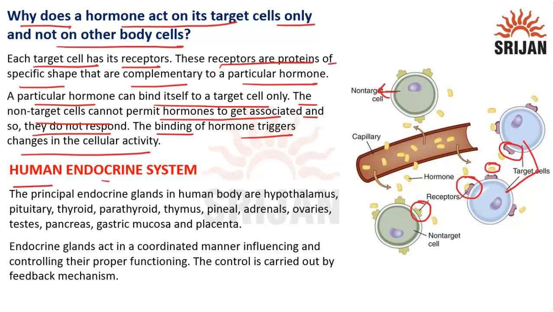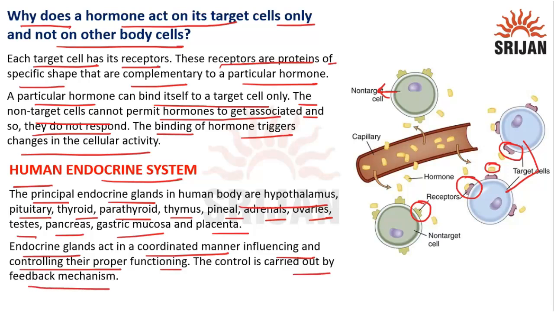Then human endocrine system. The principal endocrine glands in human body are hypothalamus, pituitary, thyroid, parathyroid, thymus, pineal, adrenals, ovaries, testes, pancreas, gastric mucosa, and placenta. Endocrine glands act in a coordinated manner, influencing and controlling their proper functioning. The control is carried out by feedback mechanism.